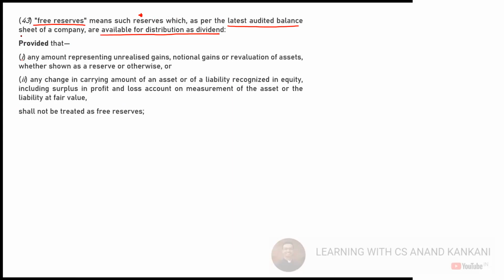Then there is a proviso. So what is the objective of the proviso in the law? Why do we have this proviso? What is the objective of this proviso? What does this proviso explain?